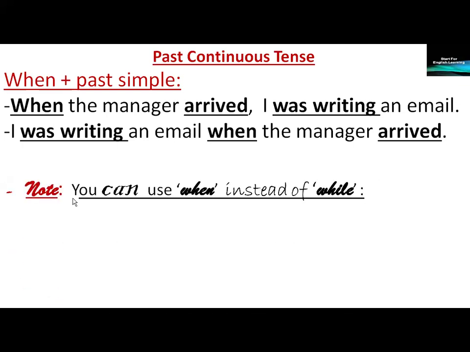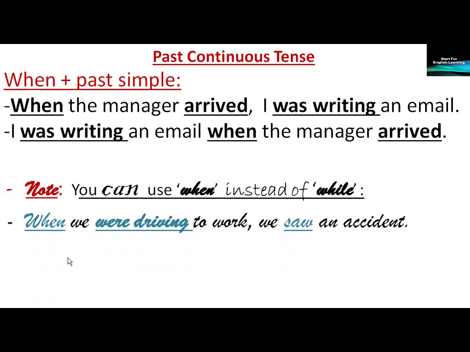However, note, you can use when instead of while. It has the same use as while, but in informal, casual speech. Example: when we were driving to work, we saw an accident. A comma after the first clause, because we've started the clause with when. Past continuous follows when, exactly as with while.